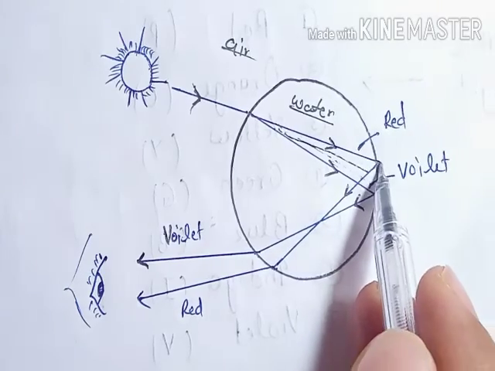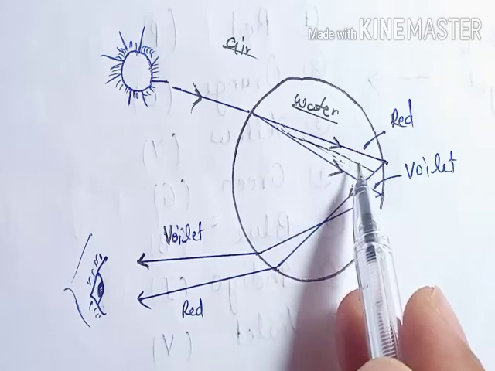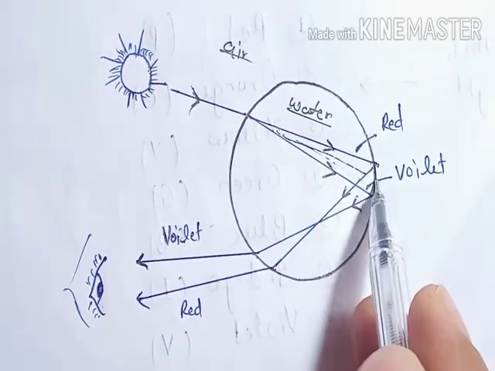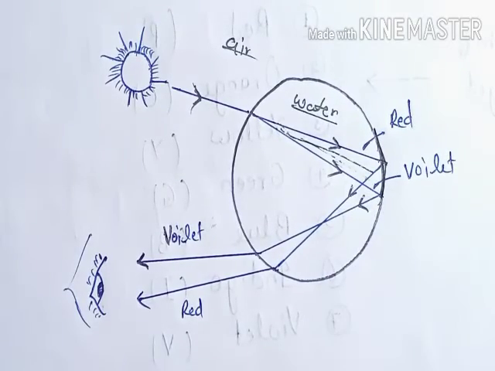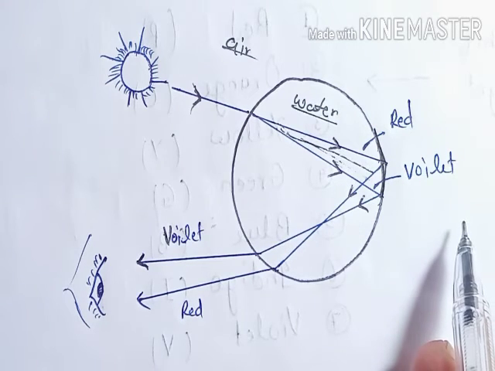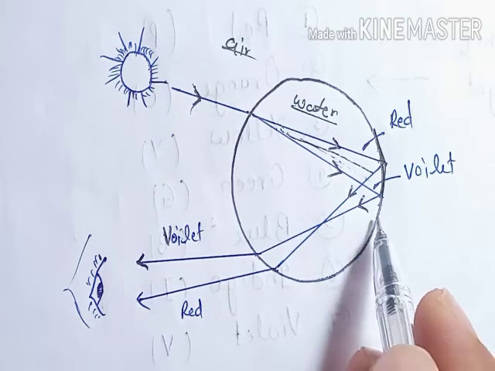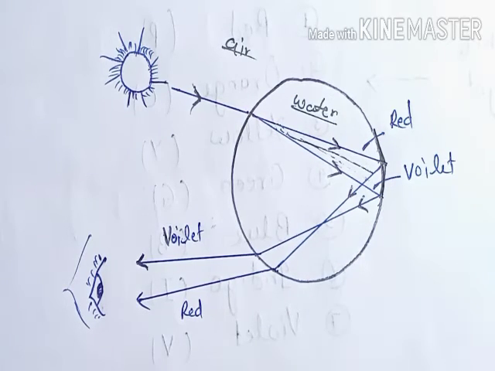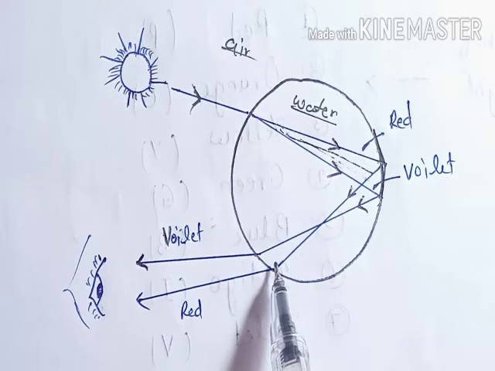And when these rays of different colors come to this layer, it is time to change the medium again from denser to rarer. What actually happens here is that total internal reflection takes place, and all these rays come back into the same medium and come here.